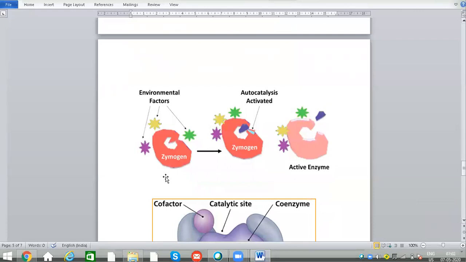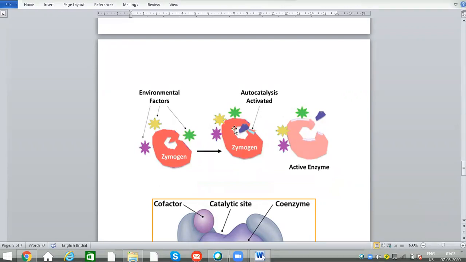See here, we can see these are the zymogens. Here the actual active site is closed due to some polypeptide chains covering the active site. Here this zymogen undergoes autocatalysis. That means these polypeptide chains will sometimes be removed.